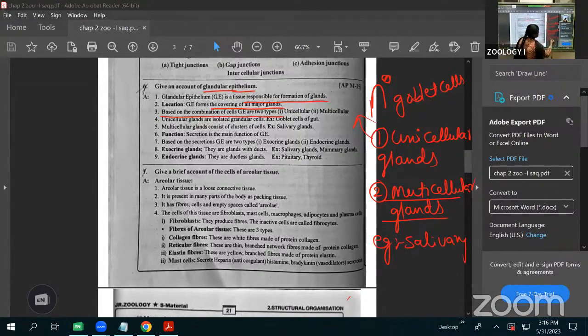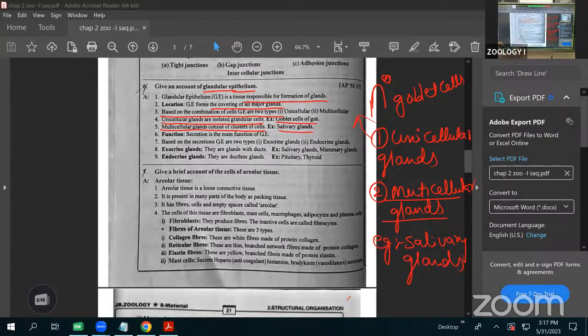The unicellular glands are the isolated glandular cells, for example, the goblet cells of the gut. Inside the gut, a number of goblet cells are present. They are examples of unicellular glands. Next, what about the multicellular? They are clusters of cells. An example is the salivary glands.